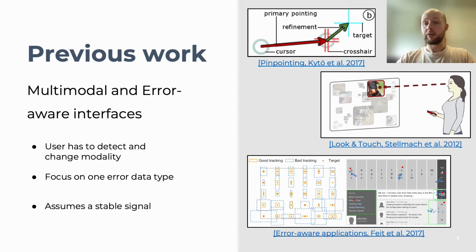Alternatively, gaze-based error-aware systems have also proposed adjusting the interaction based on eye tracking error by, for example, adjusting one's gaze position to account for accuracy errors or to increase the size of interface widgets to overcome poor signal quality. Although all these approaches can be useful, they usually only focus on one error type, mostly accuracy, and all assume that there will be a stable output of gaze samples that can be used to 1. Accurately adjust the signal or interface, or 2. Be used in combination with a second modality to refine or disambiguate one's pointing position.